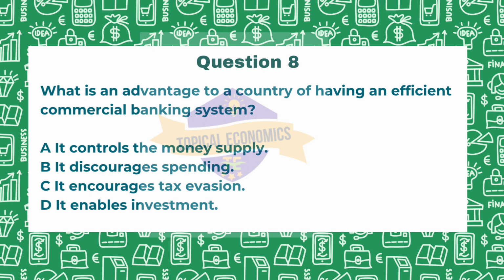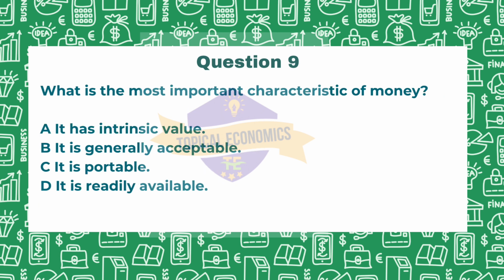Lastly, option D, it enables investment. So an efficient commercial banking system provides access to credit and financial services, thereby encouraging businesses and individuals to invest, which is crucial for economic growth. So this looks like the correct answer. The correct answer is option D. It enables investment. Moving on with question number 9.